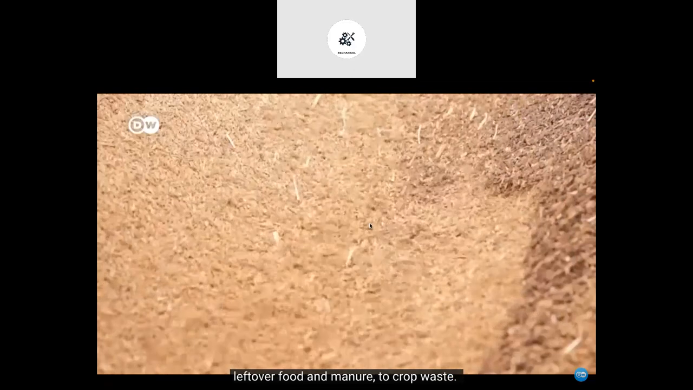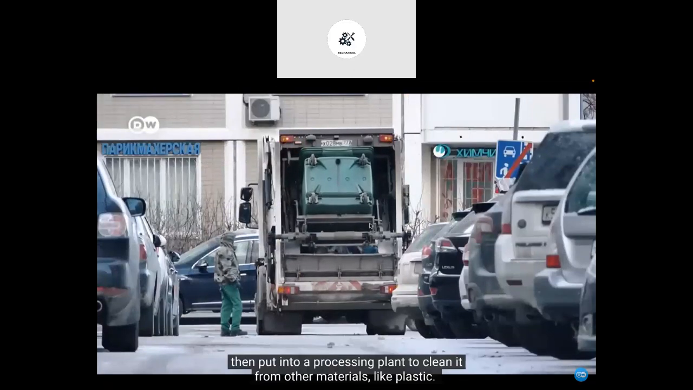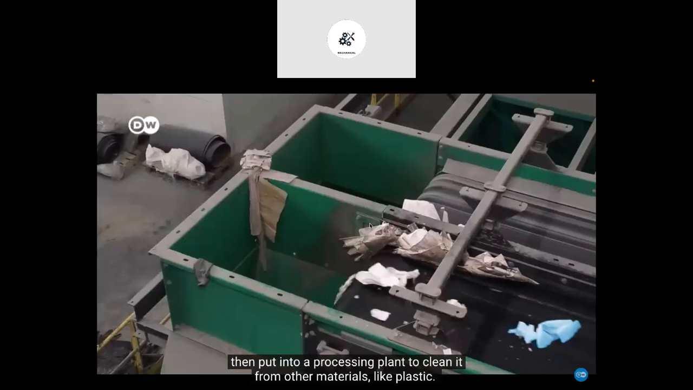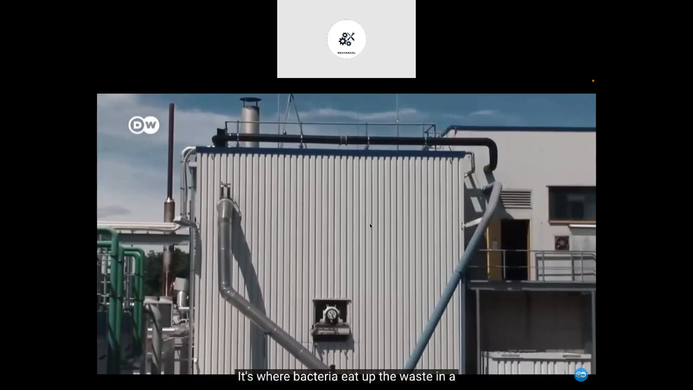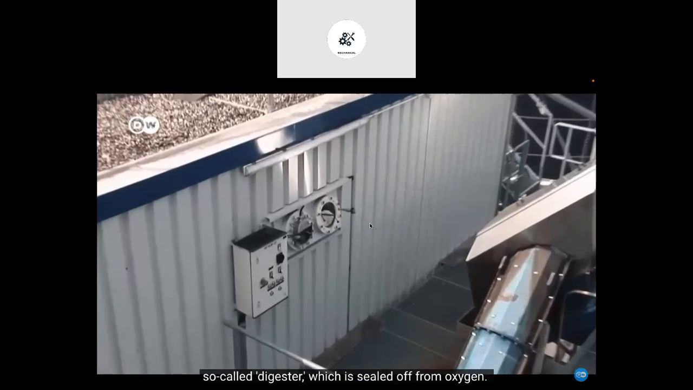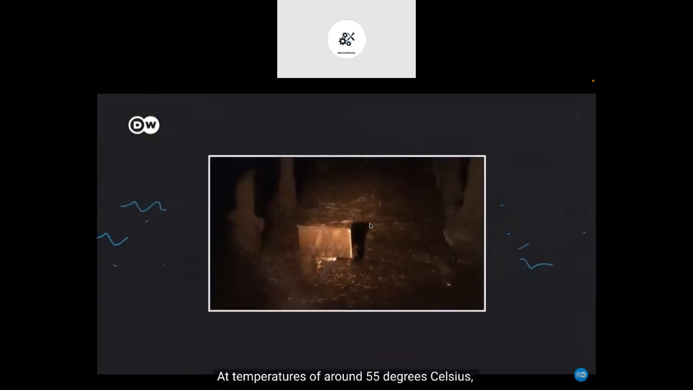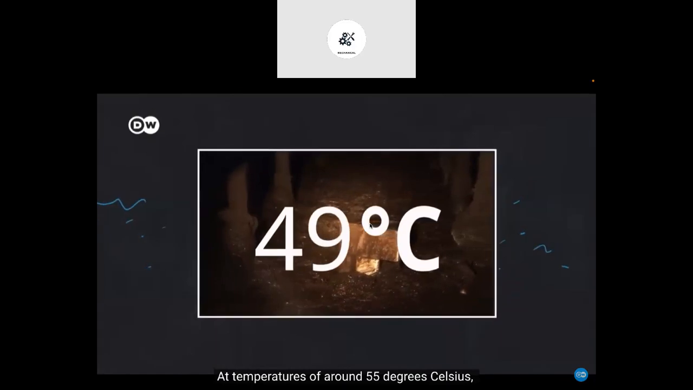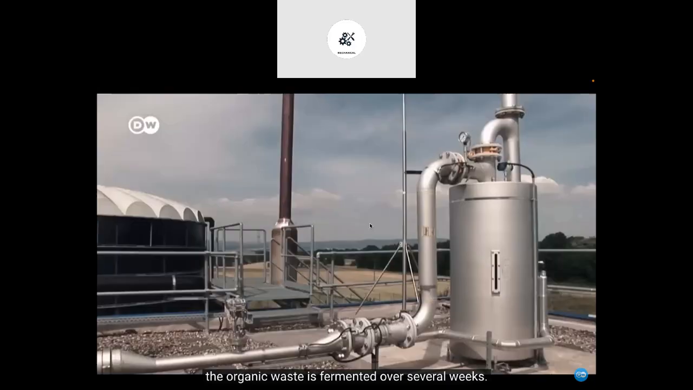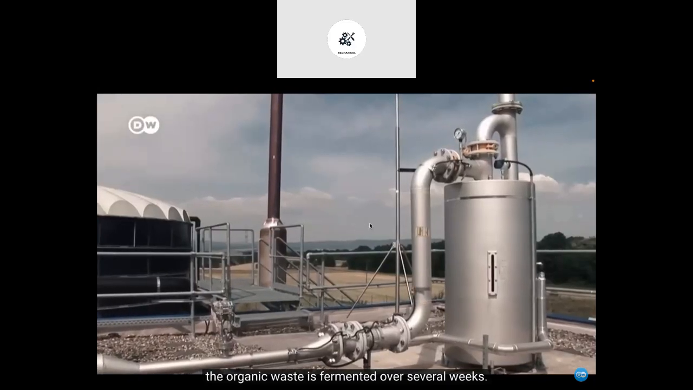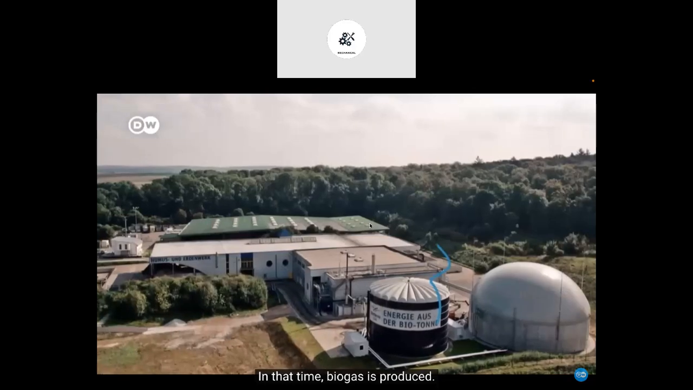Let's start with how our trash becomes treasure. One of the ways organic matter is turned into energy: suitable waste can be anything from leftover food and manure to crop waste. It's collected from farms, restaurants or homes and then put into a processing plant to clean it from other materials like plastic. The next stop? The bioreactor. It's where bacteria eat up the waste in a so-called digester, which is sealed off from oxygen. This process is called anaerobic digestion.